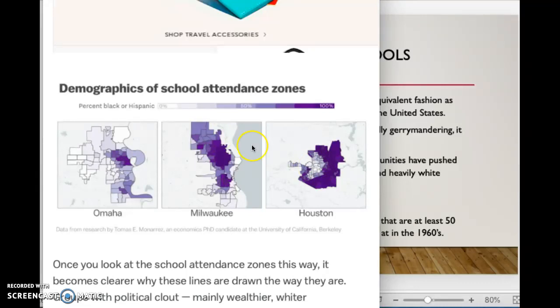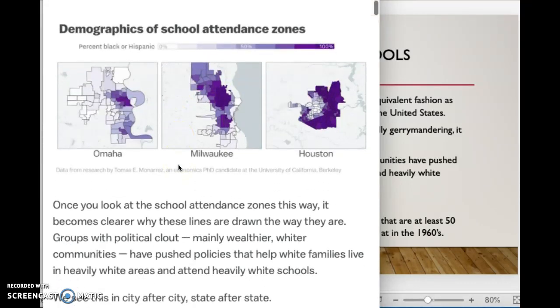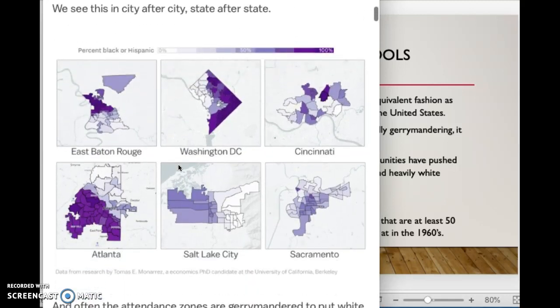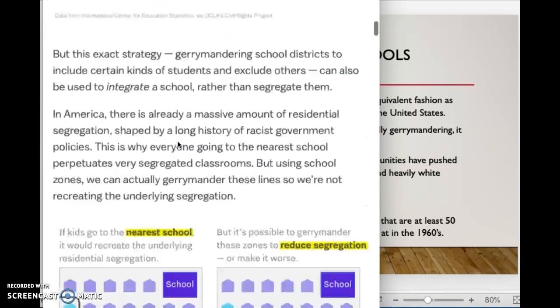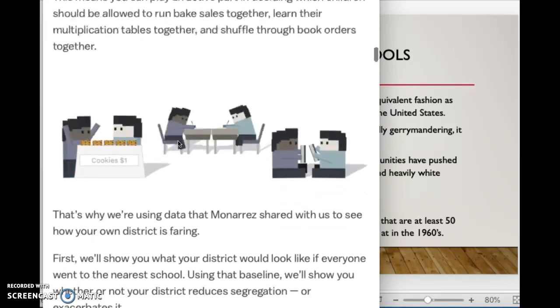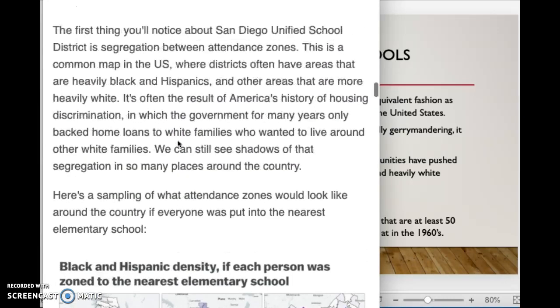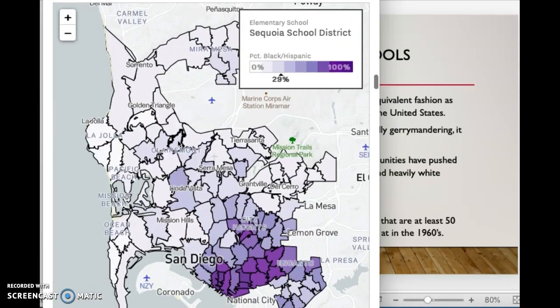minority populations. And then here's even more: Atlanta, Salt Lake, Sacramento, Cincinnati, DC, East Baton Rouge, and then I even went into San Diego County, which is just as much the same.